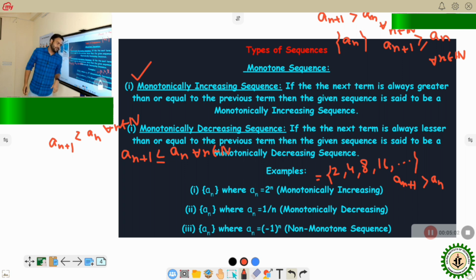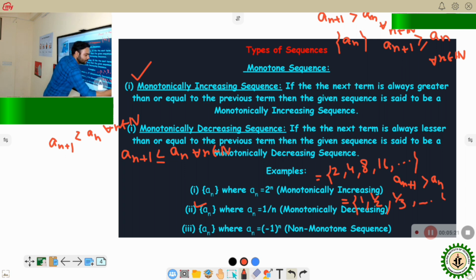Now for this case, the sequence will be: when n equal to 1, the first term will be 1. When n equal to 2, the second term will be 1 by 2. When n equal to 3, the third term will be 1 by 3, and it goes on. So here 1 by 2 is less than or equal to 1, and 1 by 3 is less than or equal to 1 by 2. So it is gradually decreasing. That's why it is a monotonically decreasing sequence.